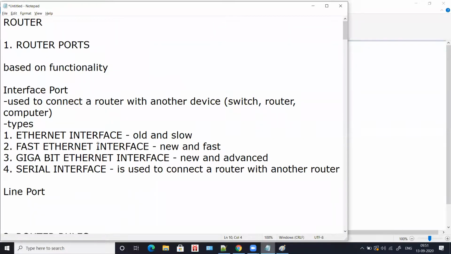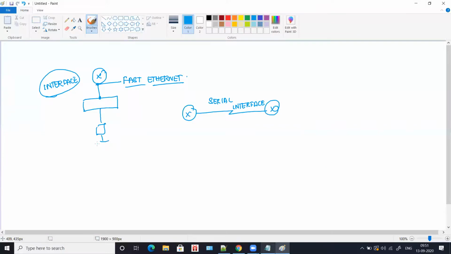Gigabit, again, is new and advanced. If you want, you can go with gigabit also to connect a router with another device. But basically, when you connect a router with another router, you have to go with serial interface. By default, it is going to connect with serial interface only. So this is with interfaces.